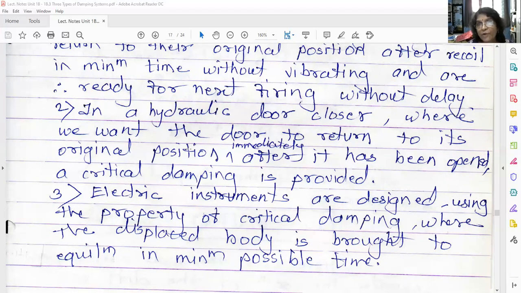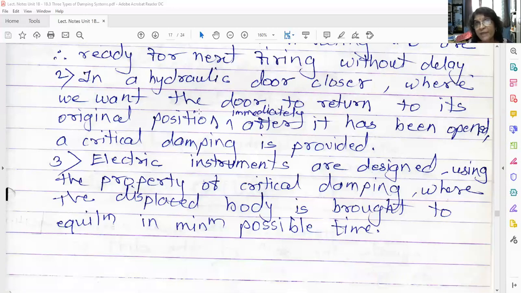If damping were very much less than 1, say 0.2, 0.3, 0.4, what is the value of zeta here? This is the value of zeta lying between 0 and 1. When zeta is equal to 0, the damping is not present. When zeta is equal to 1, that is critical damping. And when zeta is greater than 1, the system becomes an overdamped system, which we studied in the earlier case. So here we have to maintain the value of zeta almost equal to 1, near to 1, you can say.